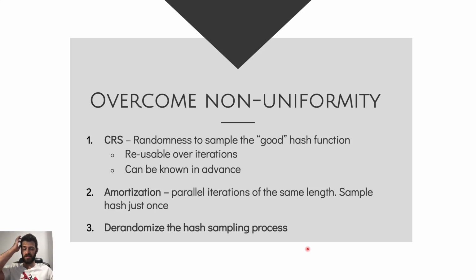The second solution we suggest is amortization, meaning you can run many iterations, in parallel or sequential, of the problem with inputs of the same length, and simply sample the hash function just once and use it over and over again, spreading the cost of the sampling of the hash function across all iterations. And the third solution that we suggest is actually de-randomizing the hash sampling process, and that's what we're going to see in the next slide.